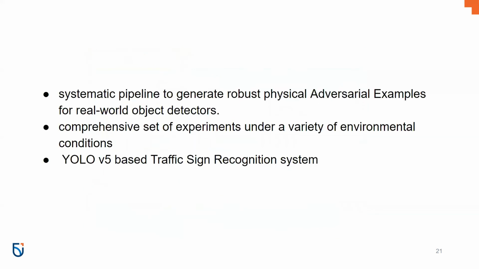So all these attacks are successful in fooling the traffic recognition system, which could be a life-threatening case for autonomous vehicles, and needs to be worked on.